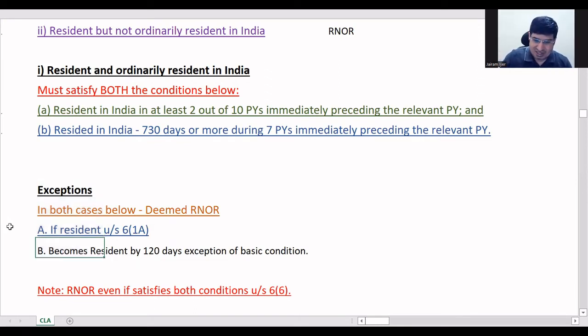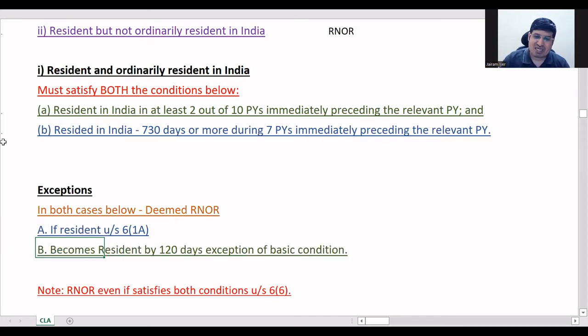The second one, this also I've told you, is when he becomes resident by that 120 days exception, which is the first one in exception B, correct? By these 2 methods, if he becomes resident, he will be RNOR only.